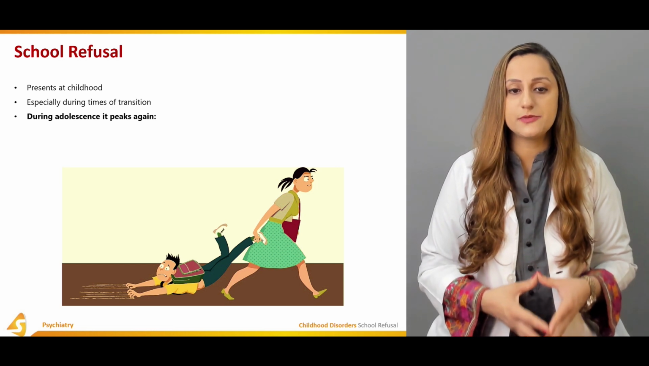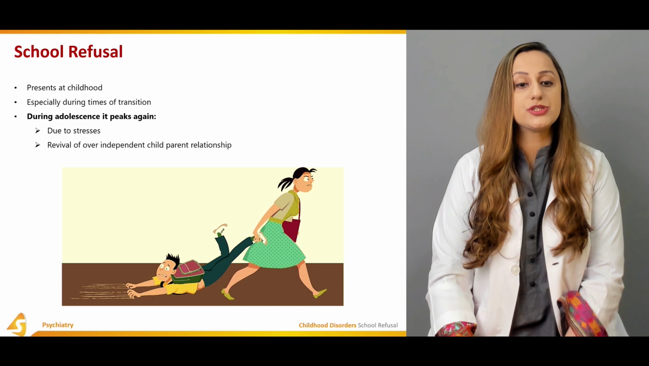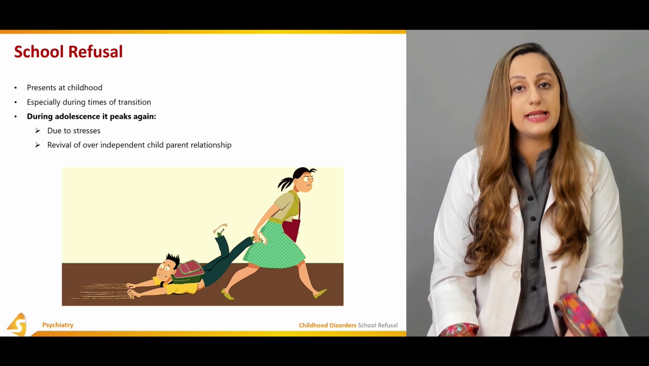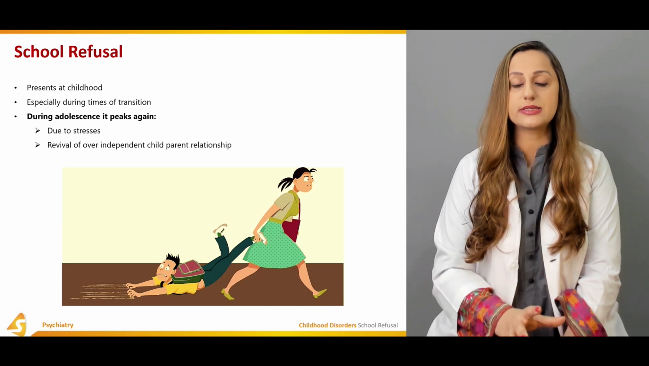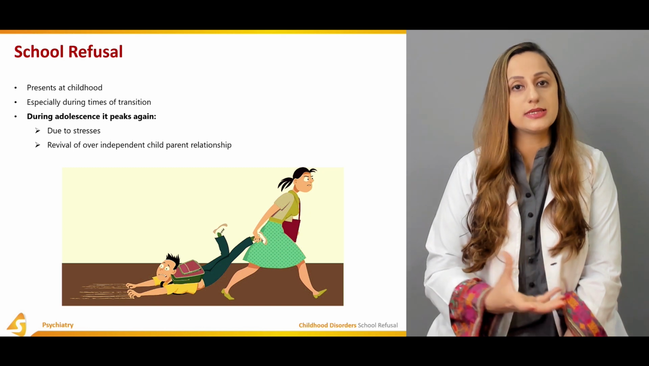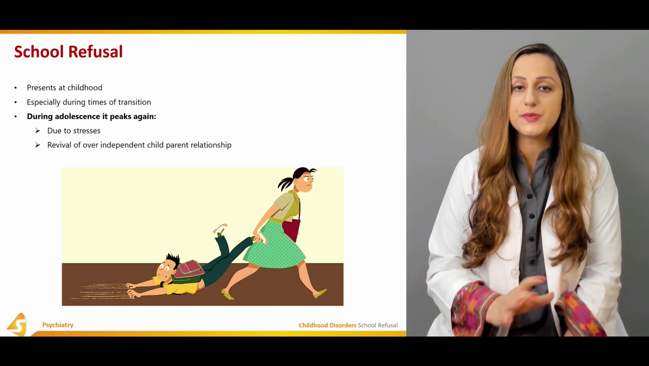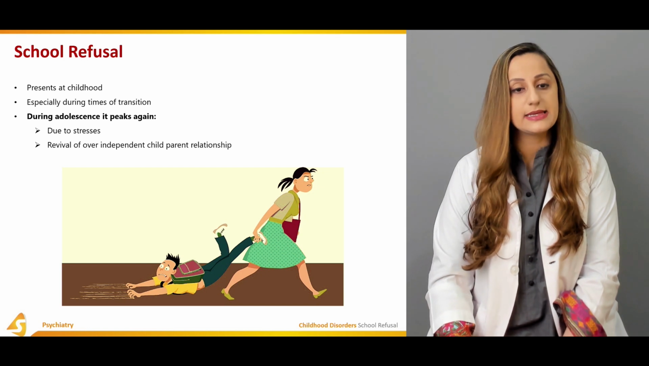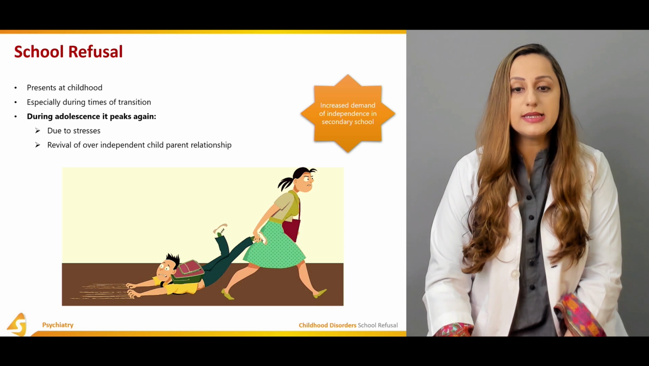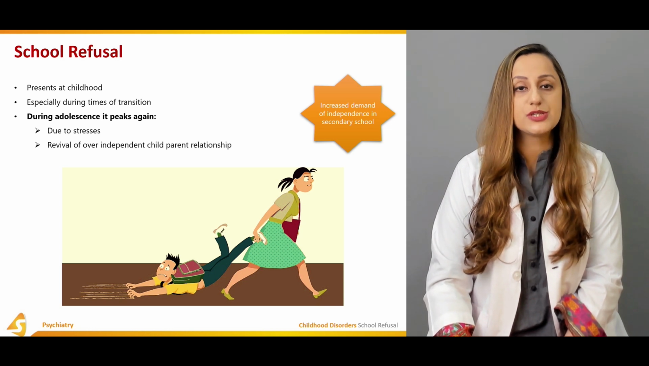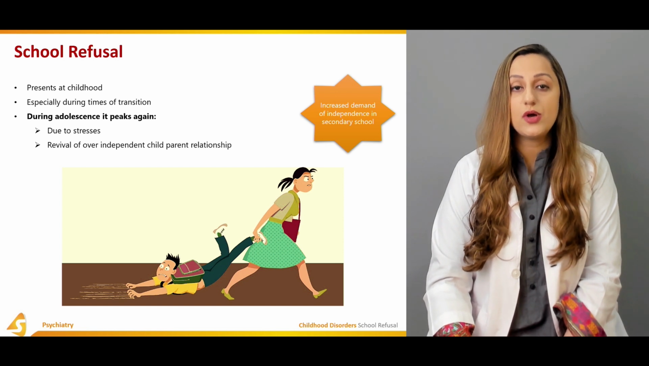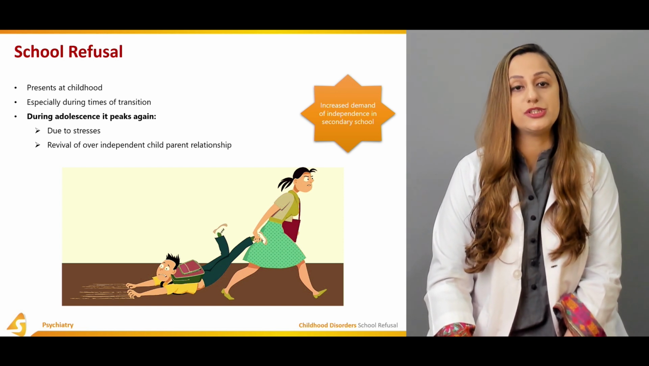During adolescence, it peaks again, usually due to the stresses of adolescence and the revival of the over-independent child-parent relationship. So these are the causes that can result in school refusal, usually in the adolescent age group. These are the peer pressures that the child is going to face when he goes to college or university. The increased demand for independence in secondary school is one of the causative factors as well for the development of adolescent college refusal or university refusal.